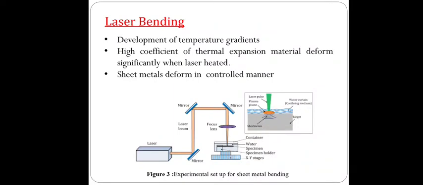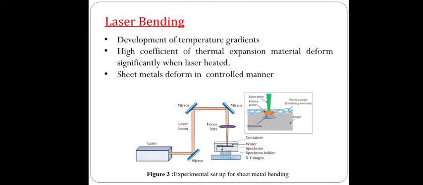Materials with a high coefficient of thermal expansion deform significantly when laser heated. Okay guys, materials having a high coefficient of thermal expansion such as stainless steel, and light alloys of aluminum, magnesium and titanium deform significantly when laser heated. Now the third point is that sheet metals deform in a controlled manner.